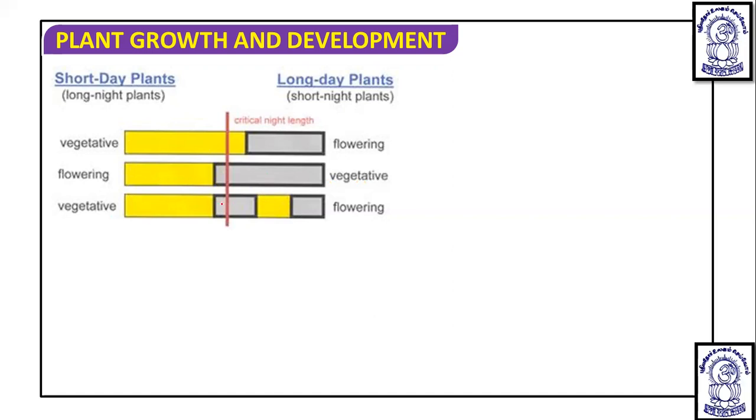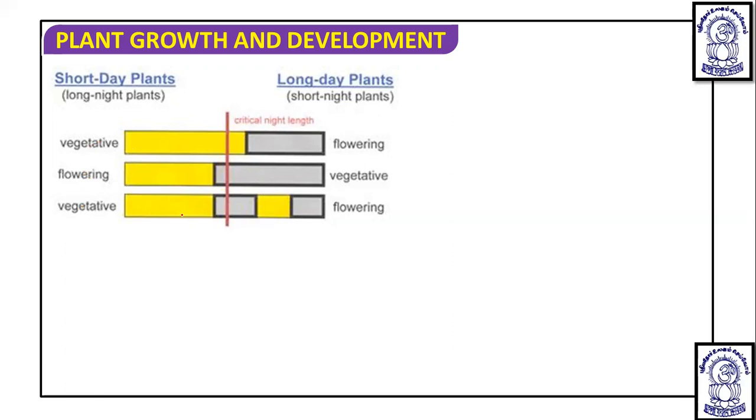In the same way, if the night duration is increased by breaking the light period, then flowering can occur. But in the long day plant, or short night plant, particularly the short day plant, you can see this is the light period and this is the dark period. If the light period exceeds the critical range, it is not going to flower, but if it is shorter than the critical range, then it flowers.